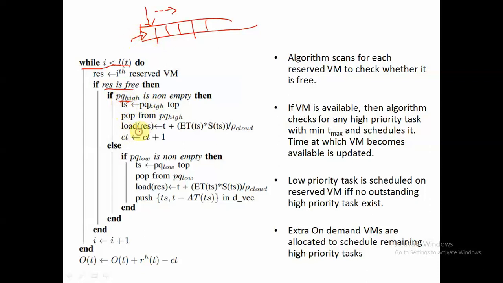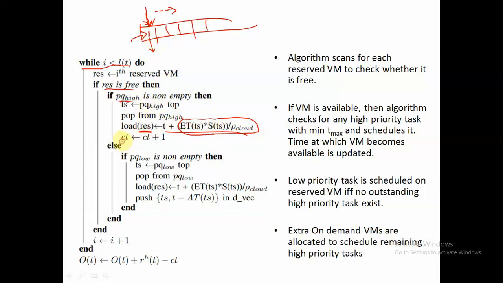And then the load of RES, that means the load of this particular current RES, will be updated to T plus this term. So this term, as we have seen earlier, is nothing but the execution time for that particular task, and T is nothing but the current time. So this load of RES will indicate the time at which this particular reserved virtual machine will become free.